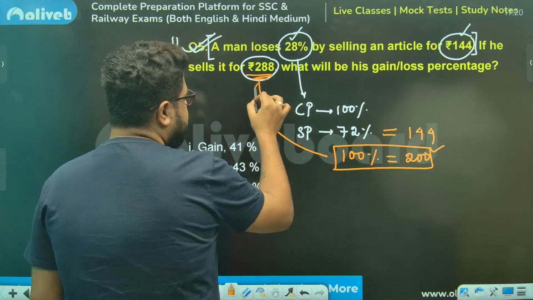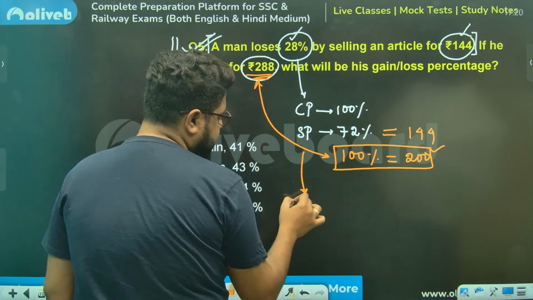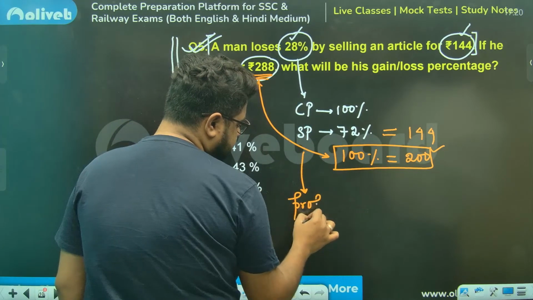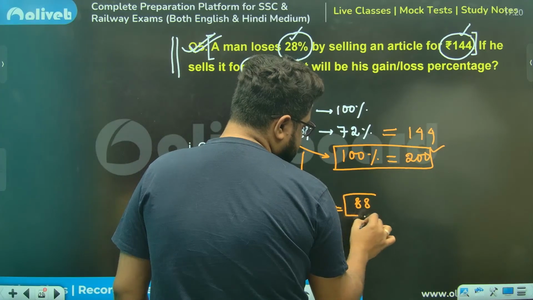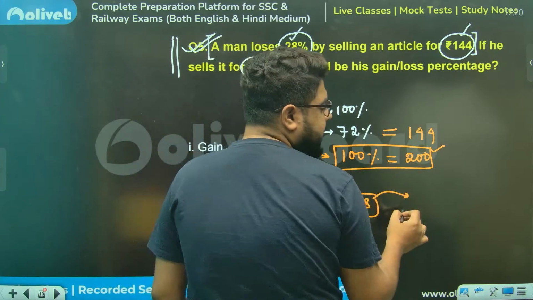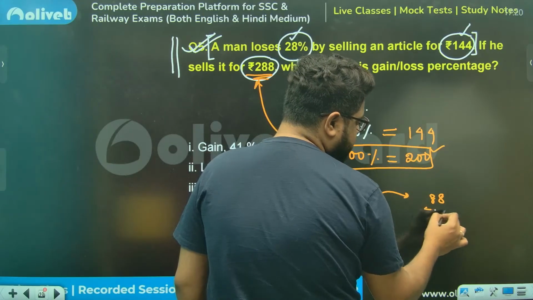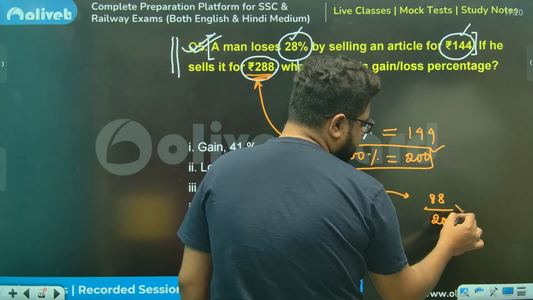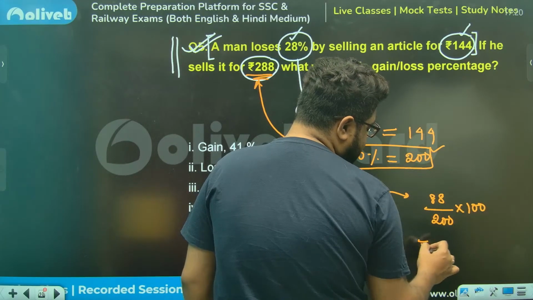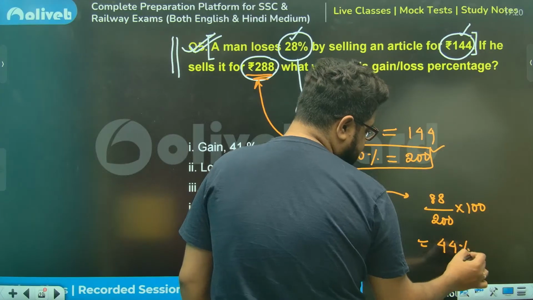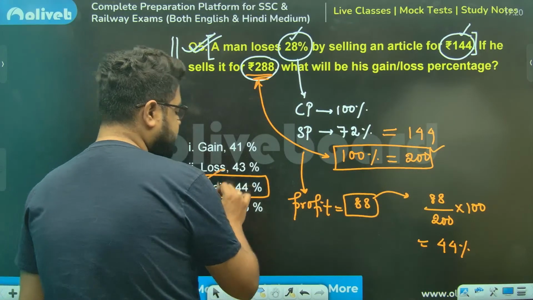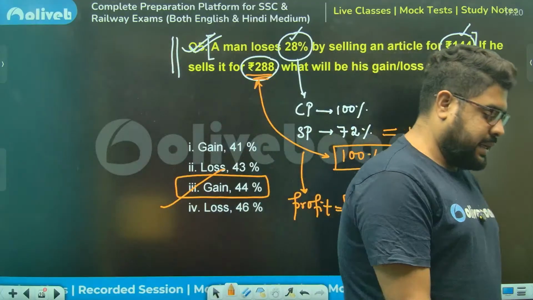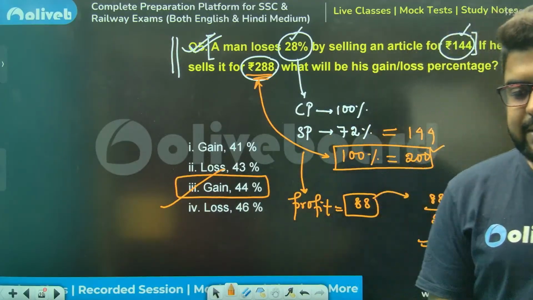So the profit is 88 rupees. Now they are asking for percentage profit: 88 rupees profit out of 200, into 100. You calculate, that is 44%. 44% gain. Option number 3 is most definitely the correct answer.